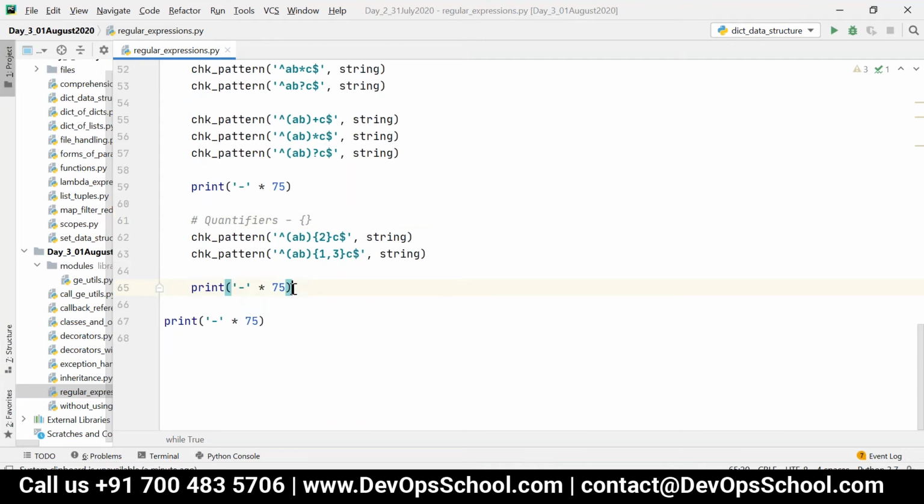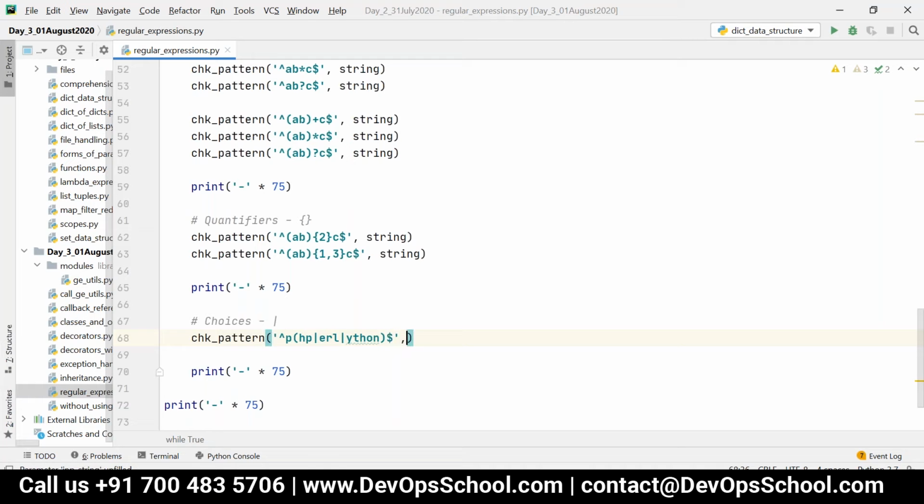Okay. And then we can have choices, that is OR, which can be used within parentheses. That is, I can write the pattern starts with P followed by either HP or ERL or YTHON, then close the parenthesis and then dollar comma string.